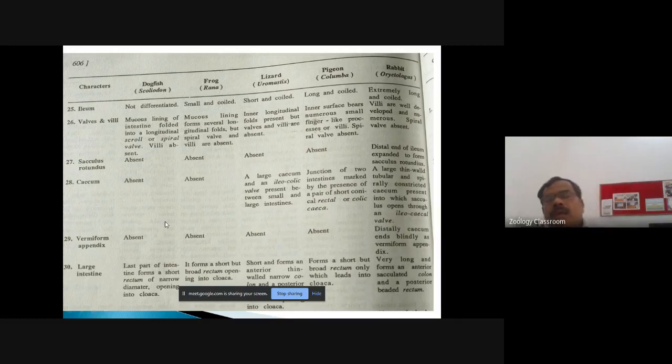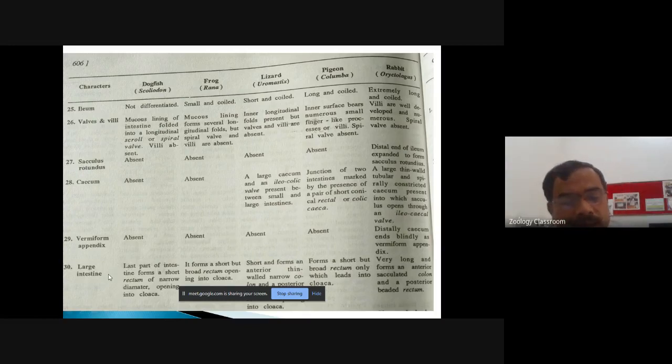Then the account of the vermiform appendix. So the vermiform appendix is absent in all the four classes. It is present only in the mammals, and distally the cecum ends blindly as a vermiform appendix. So appendix is present in the mammal.